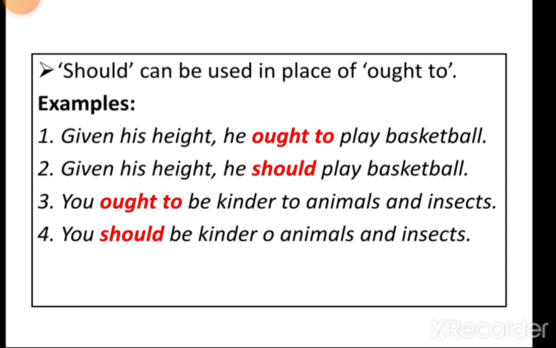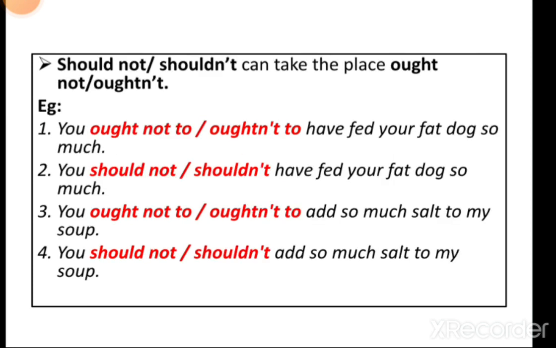Should can be used in place of ought to. Okay. It means, see example 1, given his height, he ought to play basketball. See in second one how should is replacing ought to. Given his height, he should play basketball. Next is should not, shouldn't. It can take the place of ought not, oughtn't. It means should not or shouldn't, that is the contracted form of should not, can be used instead of ought not or oughtn't. Understand?